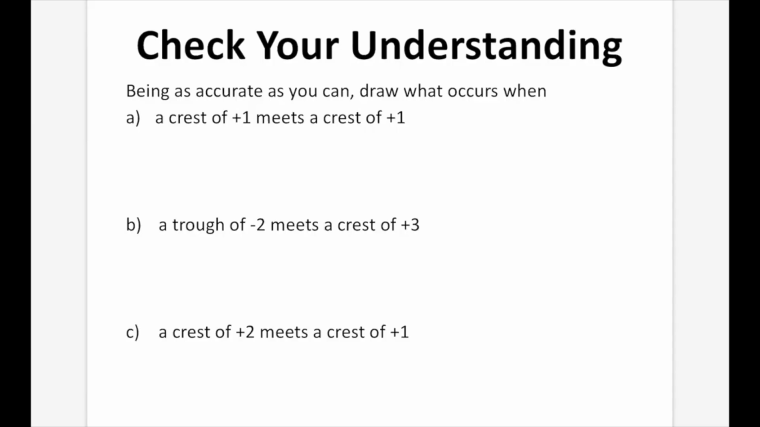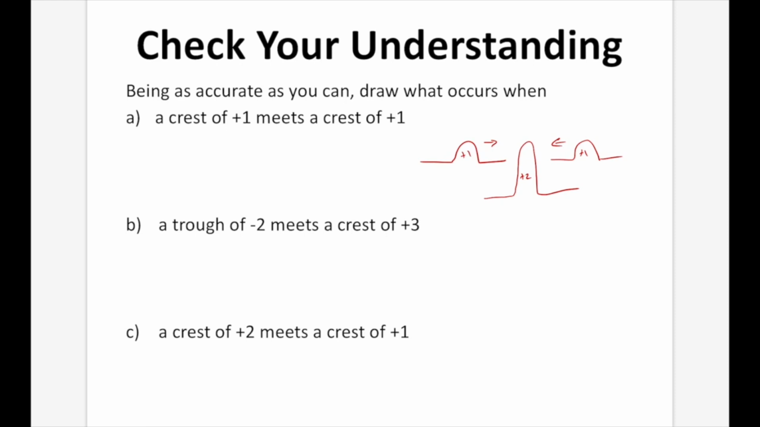So we get a crest of plus 1, so let's do this. And it's going to meet a crest of plus 1. So that guy's going that way, and we're going to meet a crest of plus 1 going that way. So as a result, they're going to add together, and we're going to get a crest of plus 2. So that's plus 1, and what we get is a crest of plus 2.